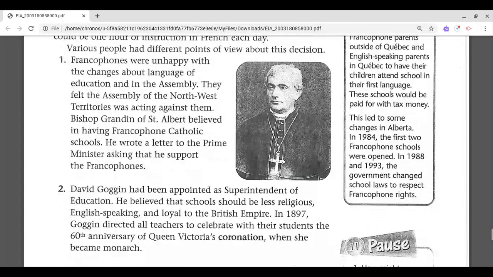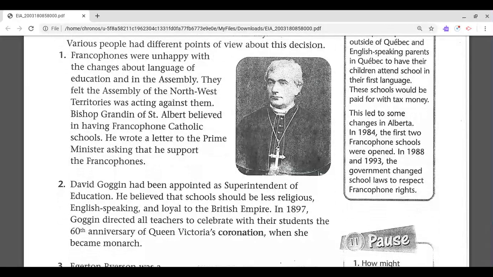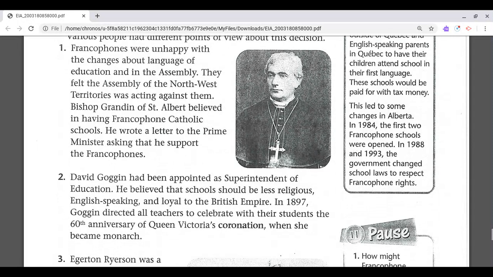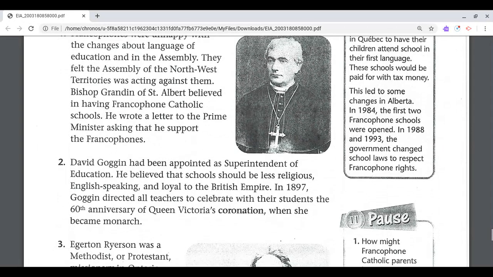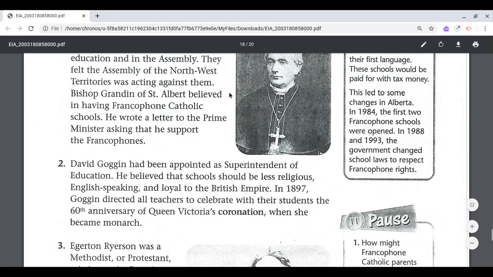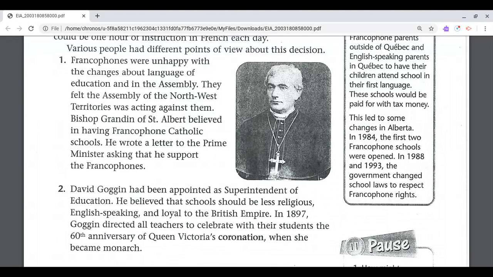Various people had different points of view about this decision. Francophones were unhappy with the changes about language of education and in the Assembly. They felt the Assembly of the Northwest Territories was acting against them. Bishop Grandin of St. Albert believed in having Francophone Catholic schools. He wrote a letter to the Prime Minister asking that he support the Francophones.